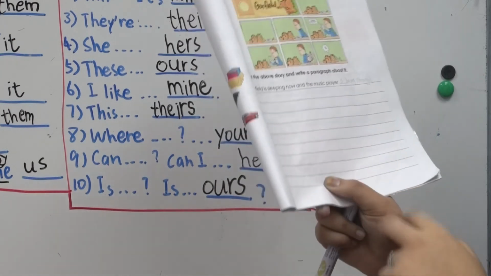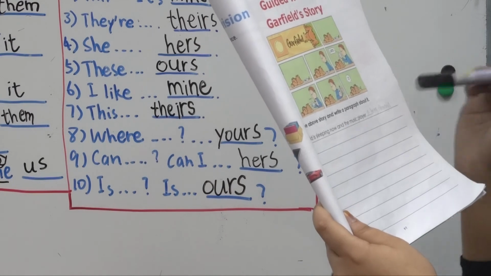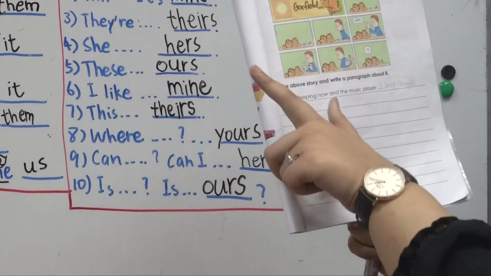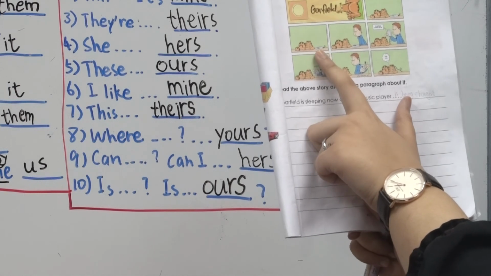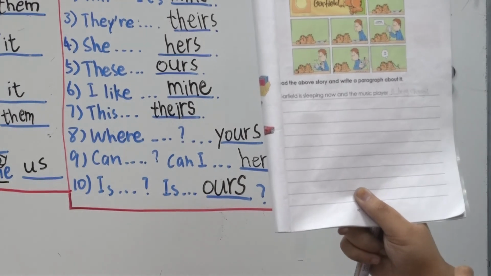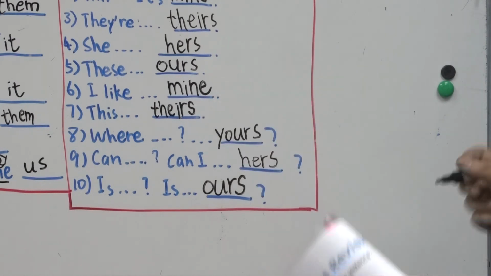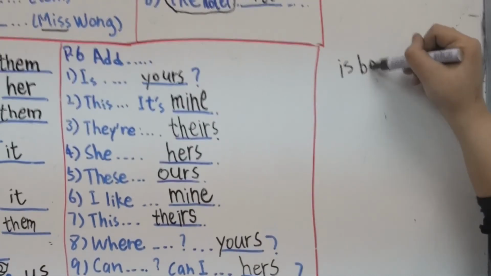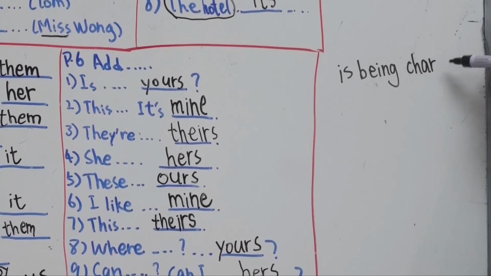So the story starts like Garfield is sleeping now, and the music player is being charged. All right, you haven't learned this, but never mind. Please write is being charged.